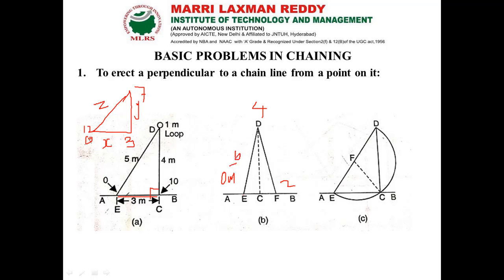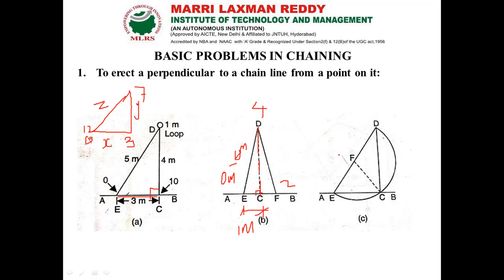We stretch all these points very tight and mark the center point, so that the distance from point E to C is 1 meter. This is your midpoint. From the center point, if I connect this 4 meter mark, I automatically get the perpendicular point here. So this is another method.